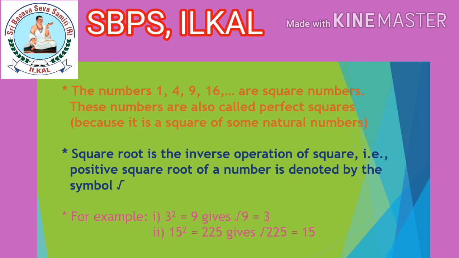That is, the positive square root of a number is denoted by the symbol root. For example, 3 square is equal to 9. That we can write as square root of 9 is equal to 3. In the same way, second example, 15 square is equal to 225 gives square root of 225 is equal to 15.